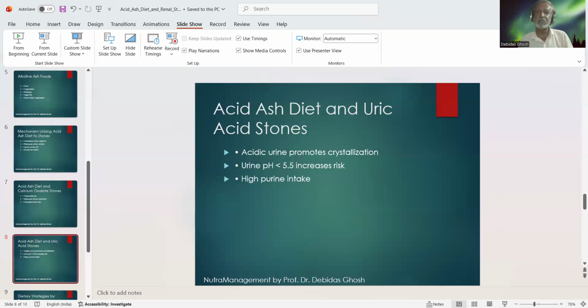Now, what are the sources of this uric acid? Actually, high consumption of meat, organ meats, and seafoods, which are components of the acidic diet, can provide a high level of purine. This purine is present in the nucleic acid, and that nucleic acid is present in each and every cell of the muscle fiber. The purine is metabolized into uric acid, and thus an acidic diet contributes to increased uric acid production, and ultimately the acidic urine environment favors the precipitation of this uric acid crystal.